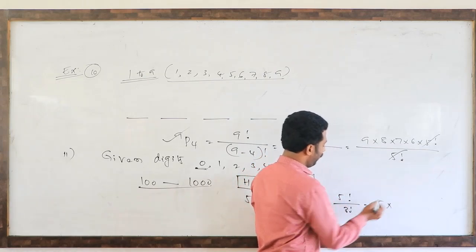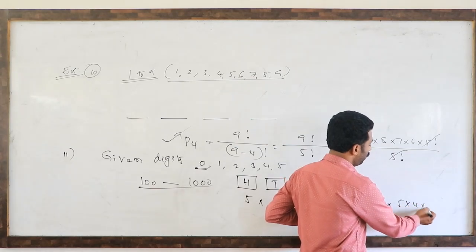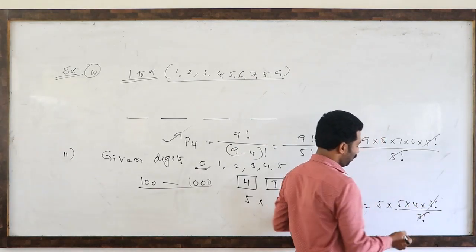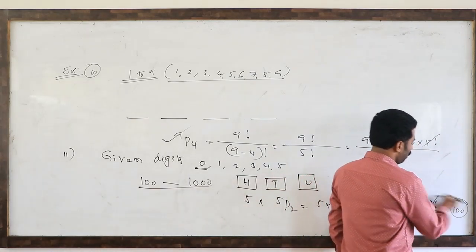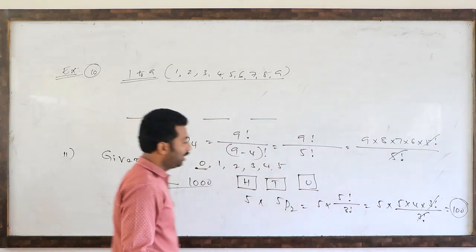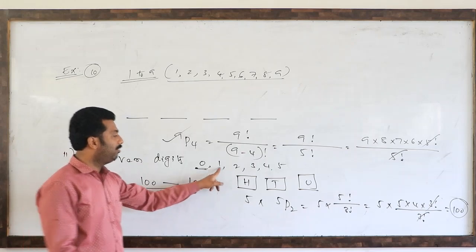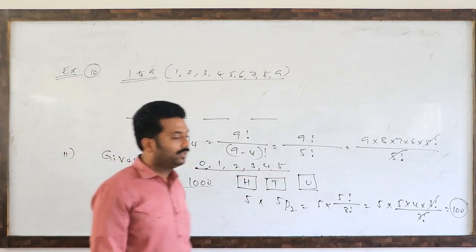That is 5 into 4 into 3 factorial divided by 3 factorial. So 5 times 20 is 100. Total there are 100 numbers between 100 and 1000 formed from the digits 0, 1, 2, 3, 4, 5.